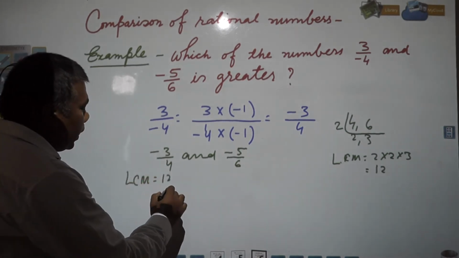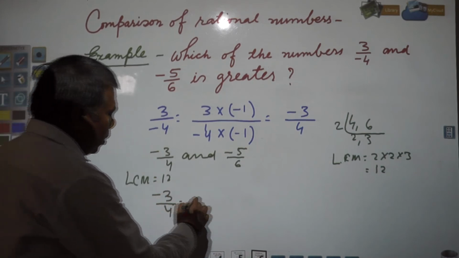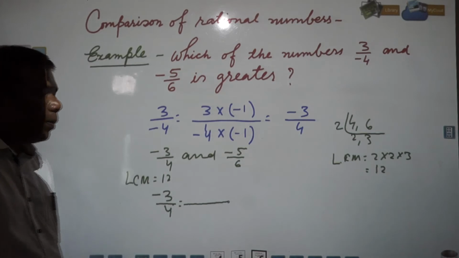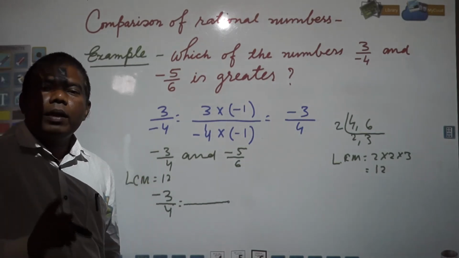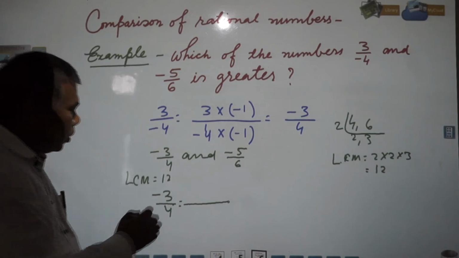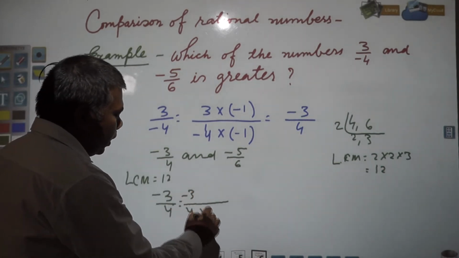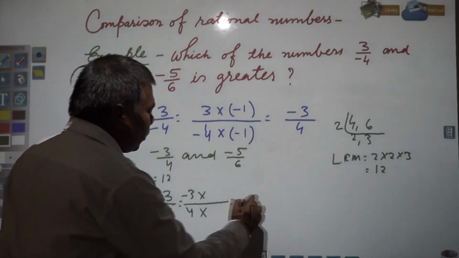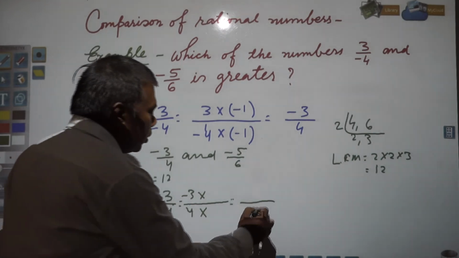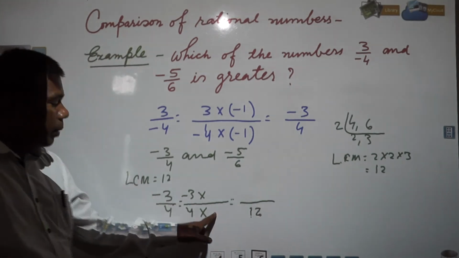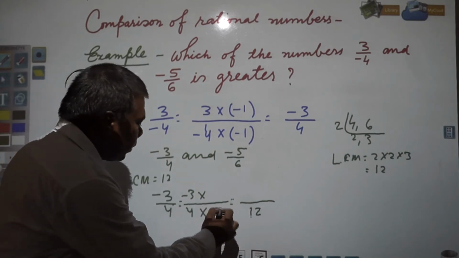Now you have to make equivalent fractions by making the denominator 12, because LCM you have got is 12. So minus 3 by 4, what number is required to be multiplied by 4 so that it will become 12? 3 is required to be multiplied.